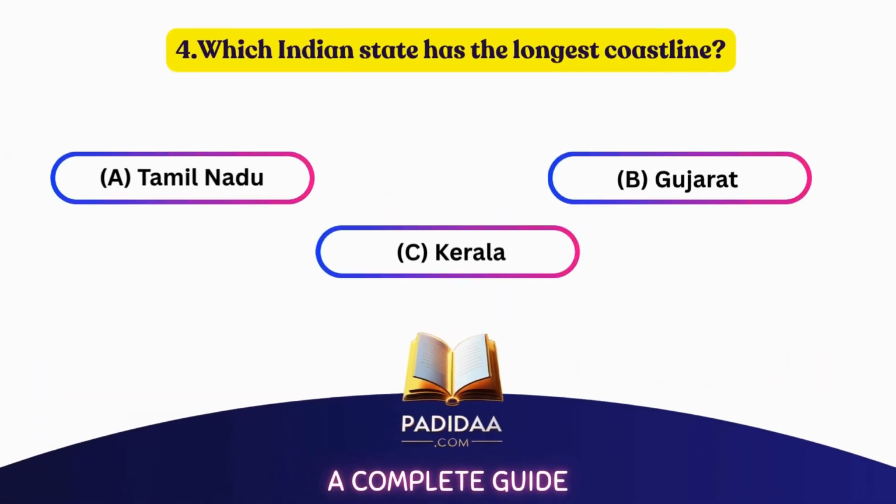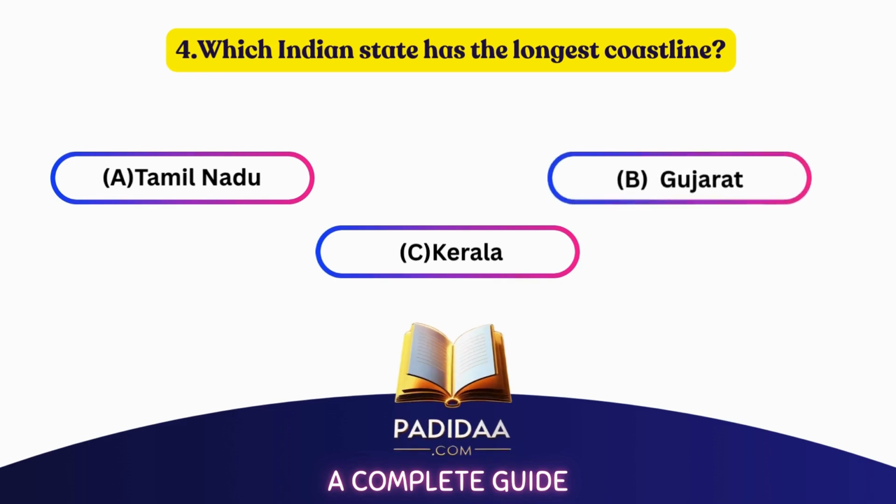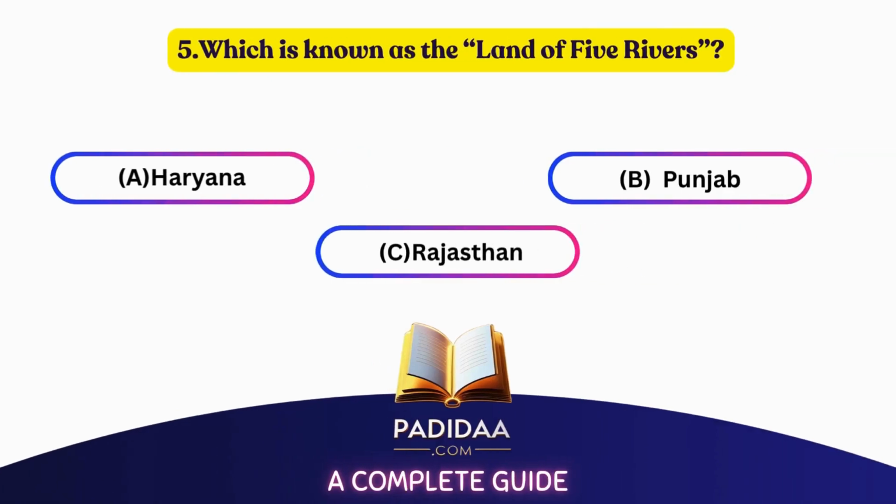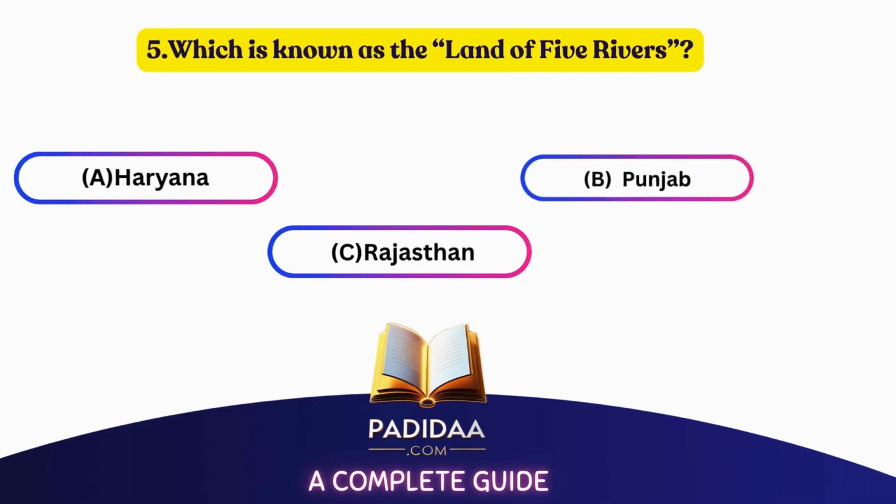Which Indian state has the longest coastline? A. Tamil Nadu, B. Gujarat, C. Kerala. The correct answer is B. Gujarat. Which is known as the Land of Five Rivers? A. Haryana, B. Punjab, C. Rajasthan. The correct answer is B. Punjab.